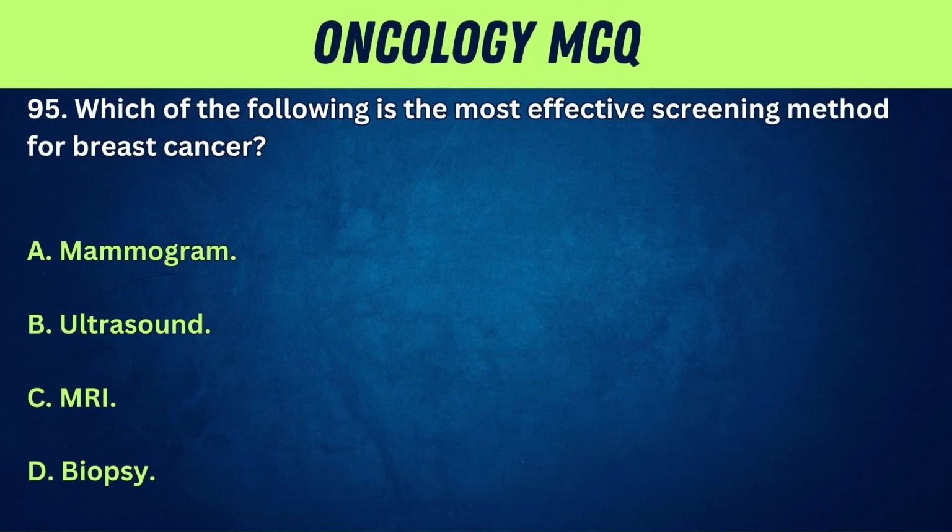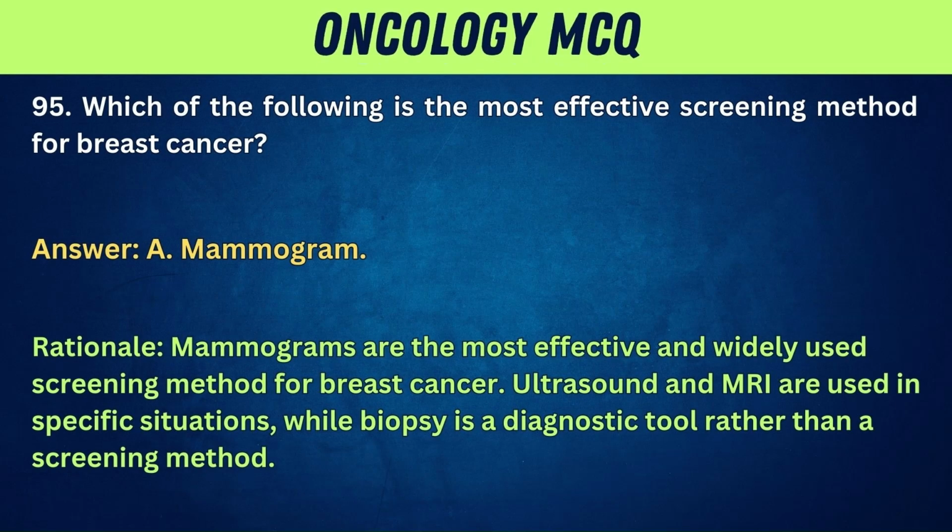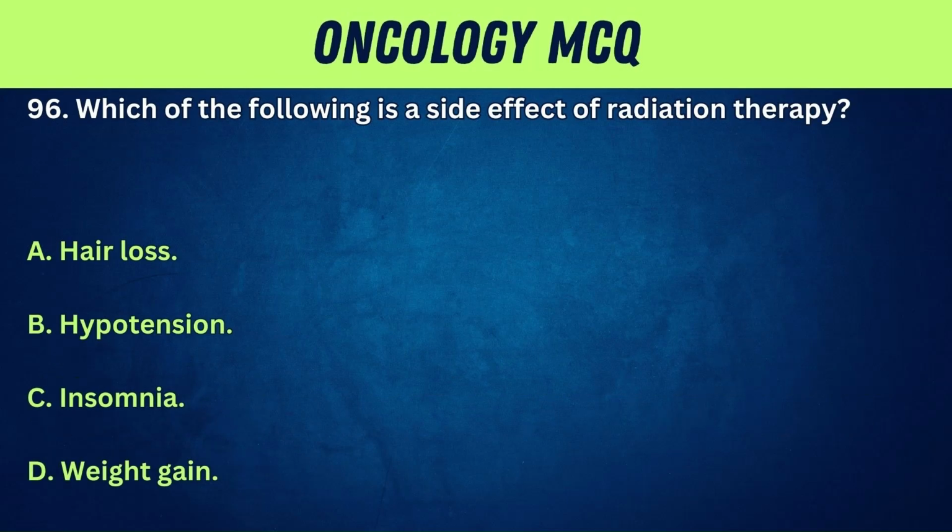95. Which of the following is the most effective screening method for breast cancer? A. Mammogram. B. Ultrasound. C. MRI. D. Biopsy. Answer: A. Mammogram. Rationale: mammograms are the most effective and widely used screening method for breast cancer. Ultrasound and MRI are used in specific situations, while biopsy is a diagnostic tool rather than a screening method.